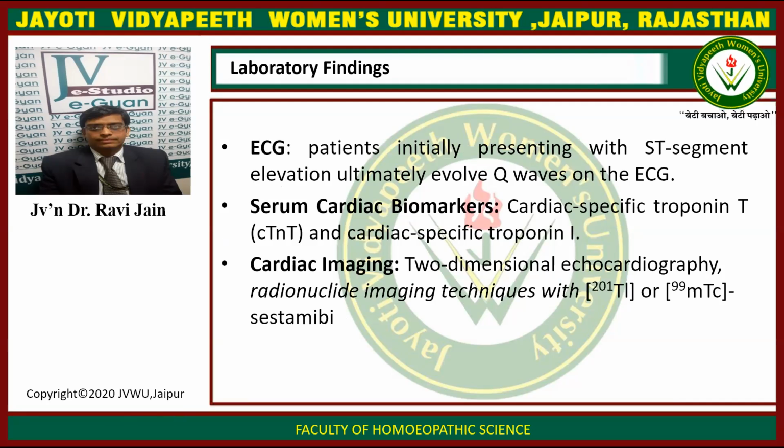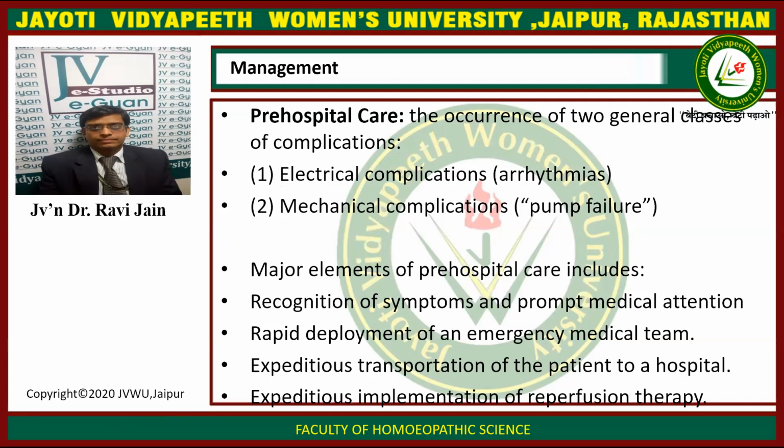The serum cardiac biomarkers consist of cardiac specific troponin T and troponin I. Cardiac imaging consists of two-dimensional echocardiography and radionuclide imaging techniques like thallium-201 or technetium-99m. Now, how will you manage such a case of STEMI?